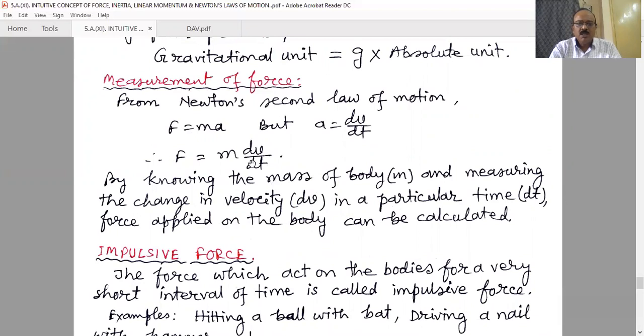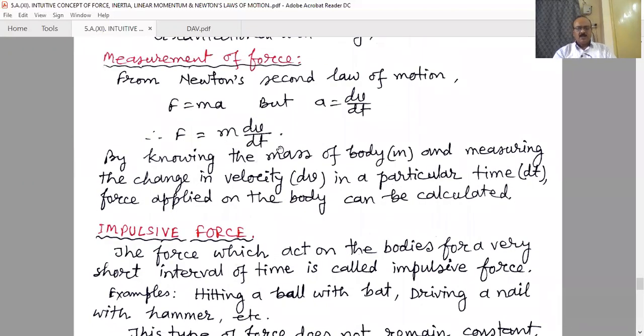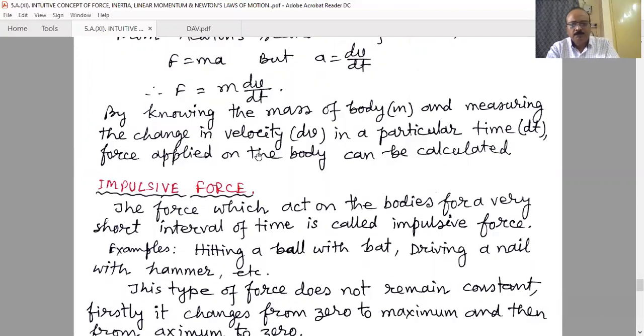All these are outcomes of the second law of motion. From it we get the measurement of force, different units of force, and we practically measure the unbalanced force acting on any object.